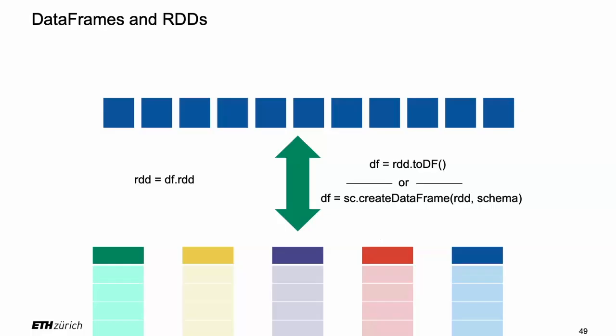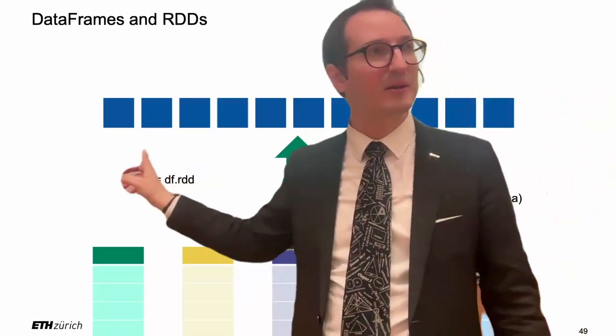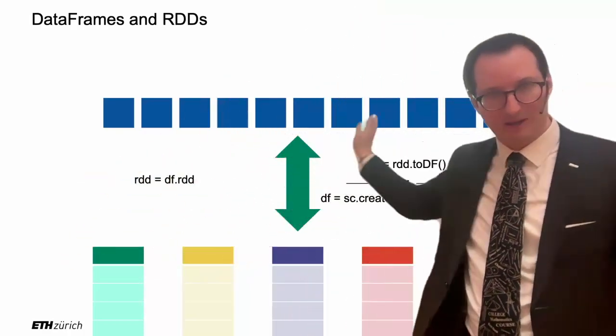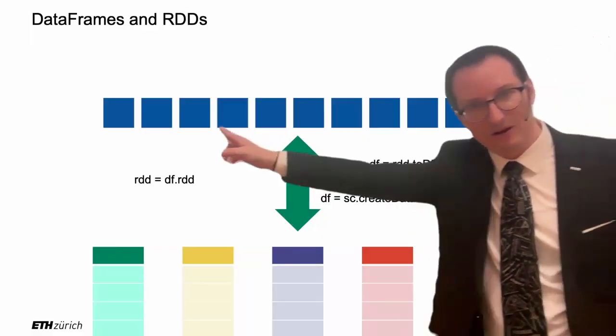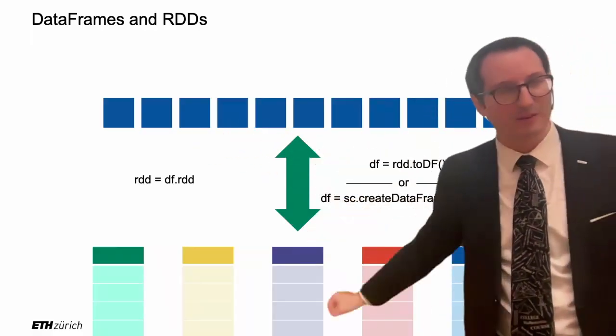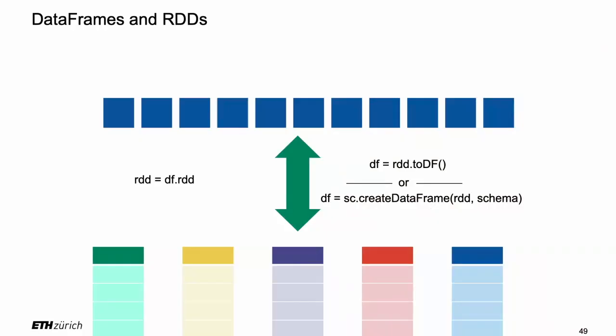Now, this final slide is just to say that if you want, you can turn data frames into RDDs and RDDs into data frames. Now, turning a data frame into an RDD is easy because it's just an RDD of rows. That part is easy. But the other way around is not easy. If you have items here and you want to push them into a data frame, that requires a bit more effort.